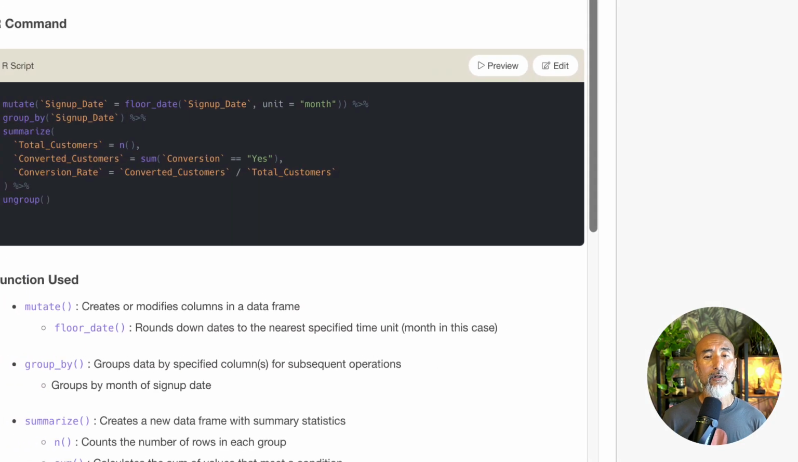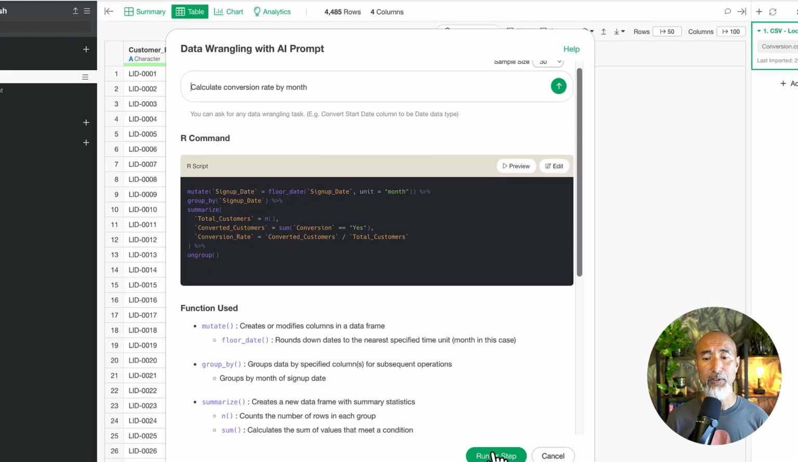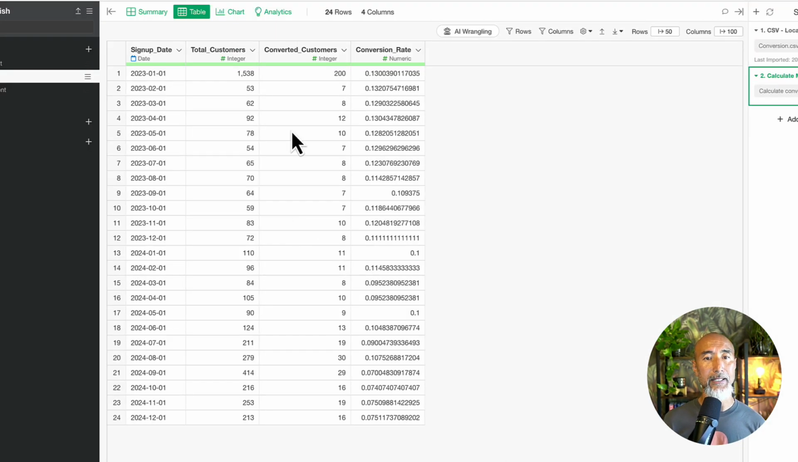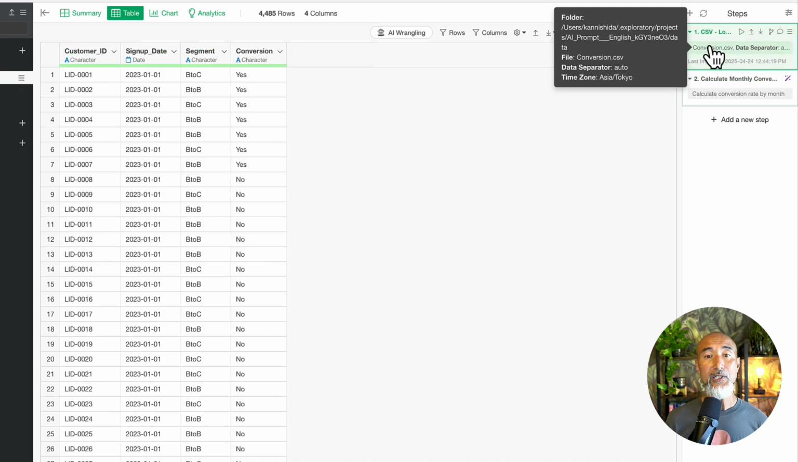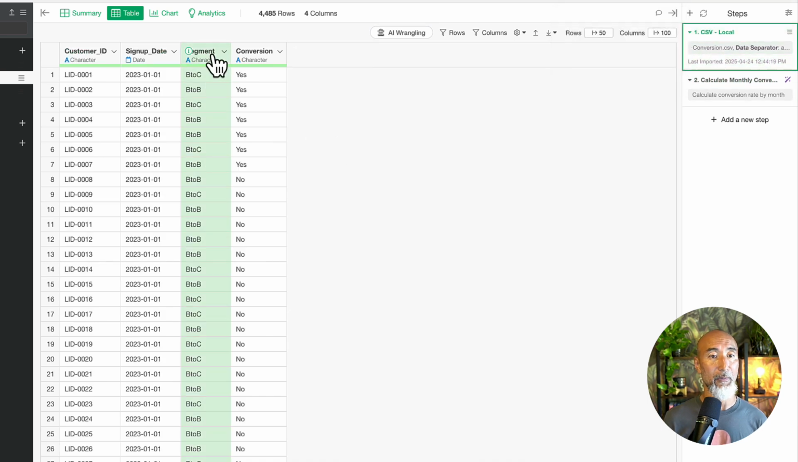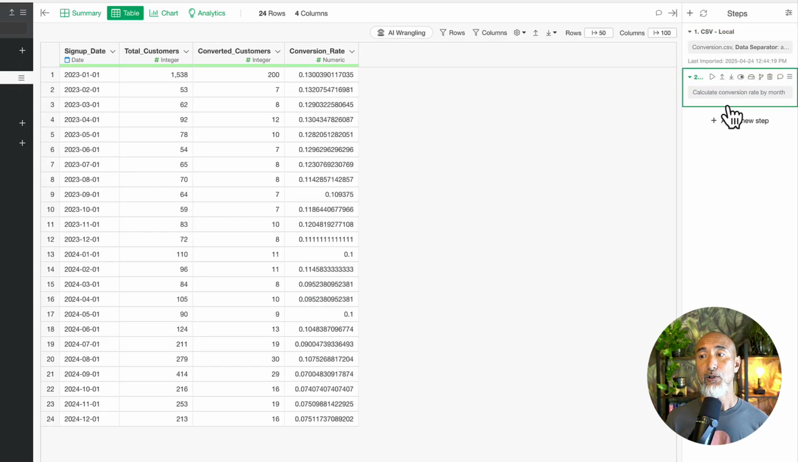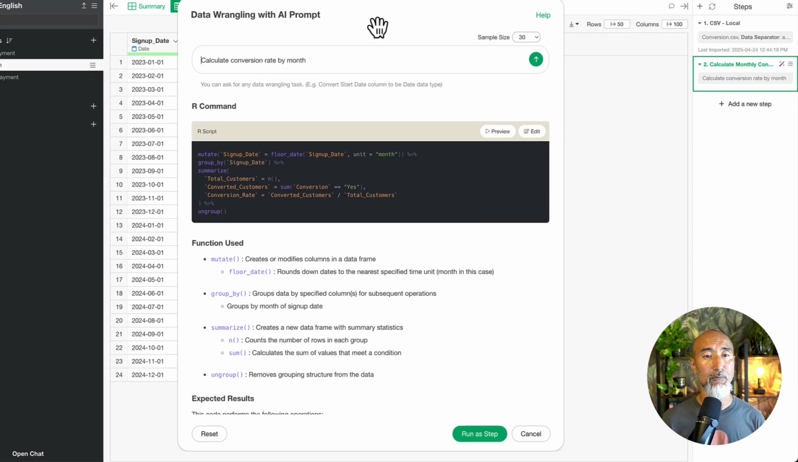Okay, and this looks okay. So I'm going to click on the run button, and then I get this conversion rate for each month, January, February, March, and so on. But this data has segment information. So let's say I want to create a conversion rate by segment and also monthly, right? In that case, open the existing prompt window, and all I need to do is just add it. So either by month and by segment, or you can even just say for each segment.